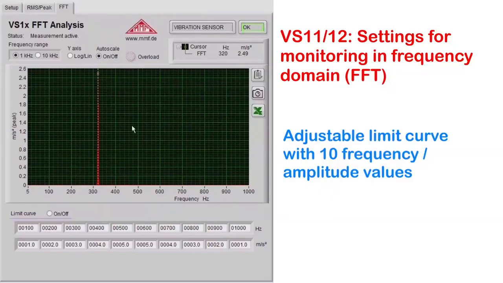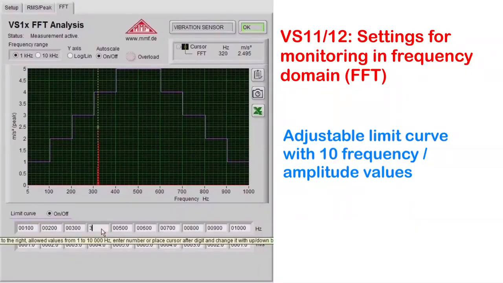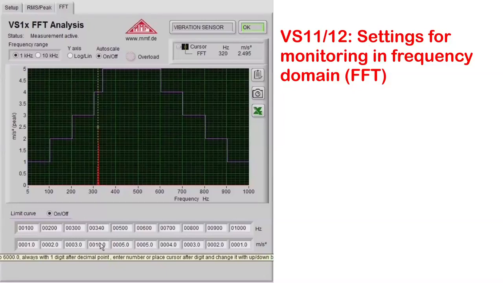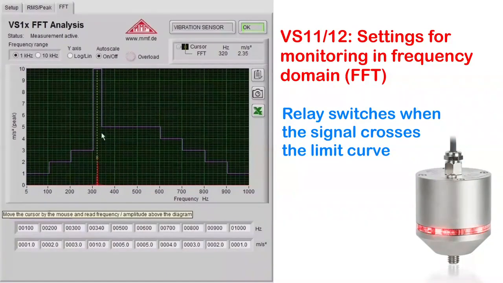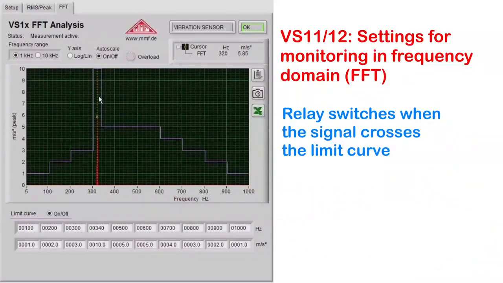A distinguishing feature is the user-defined limit curve that can be entered by means of 10 frequencies and 10 amplitudes. We assume a frequency band from 300 to 340 Hz to envelop the 320 Hz line. The amplitude limit we set at 10 meters per second squared. When a frequency line crosses the limit curve, the relay will switch over. The switch behavior is the same as shown for time domain monitoring. This enables frequency selective vibration monitoring.